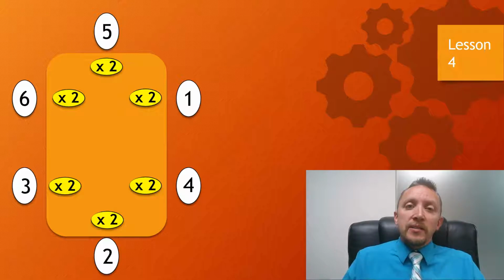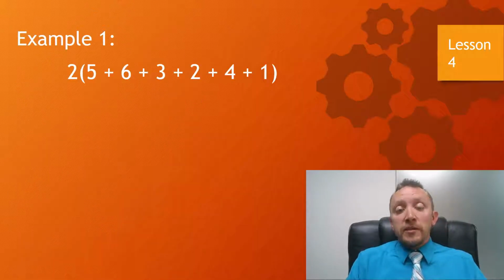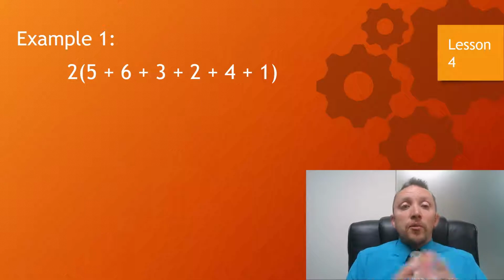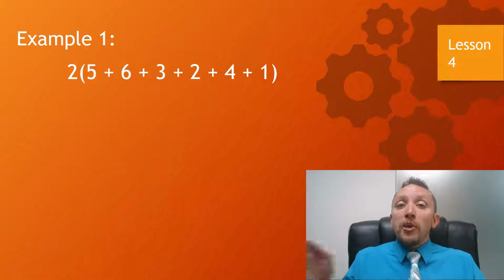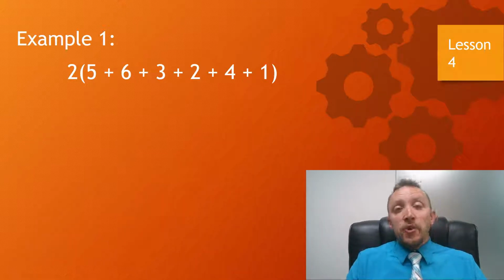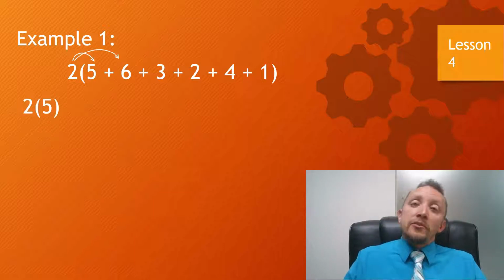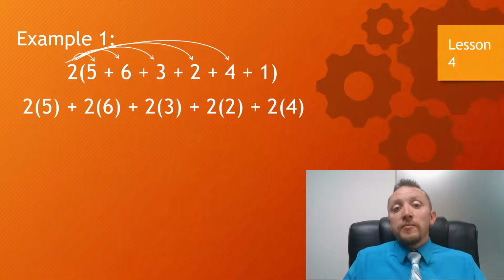Now we're not going to see things like this in math. We're not going to have a bunch of numbers around a table and distribute plates of numbers. Instead, we're going to see problems like this. When we have a bunch of things in parentheses and a number outside of the parentheses, that means we're going to distribute that number to everything inside of the parentheses. So we would take 2 times 5, 2 times 6, 2 times 3, 2 times 2, 2 times 4, and 2 times 1.